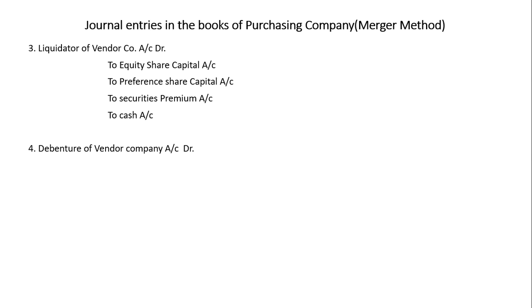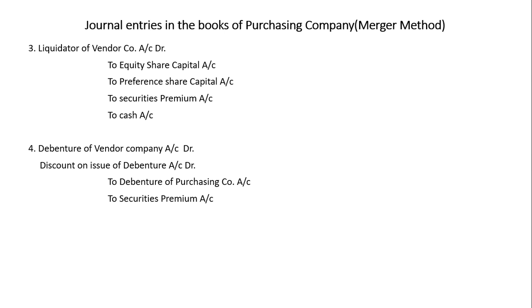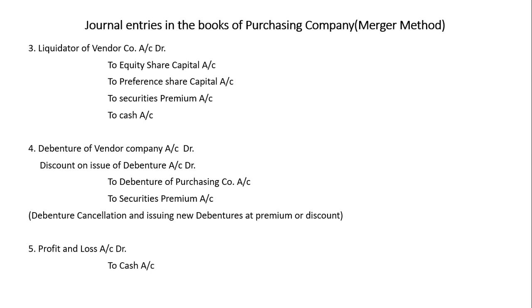Debentures, if cancelled, you will write debentures. From credit you will transfer to debit. Debit में debenture आता है तो cancel होता है. Debenture of the purchasing company, you are issuing a new debenture. If you are issuing debenture at discount, then the discount on issue will be debited. If you are issuing at premium, then it will be credited to security premium account. Debenture cancellation and issuing new debenture of the new company, that is the purchasing company, at premium or discount.